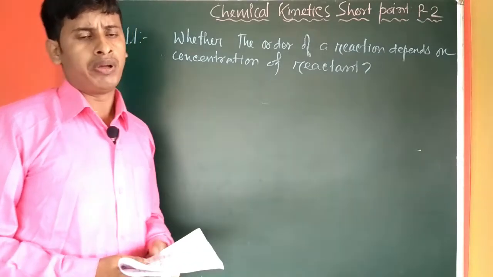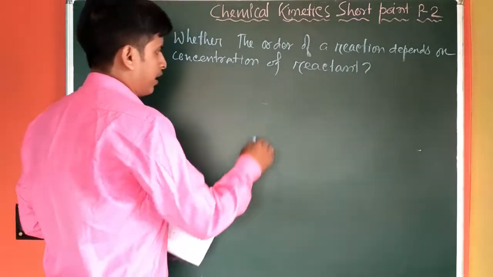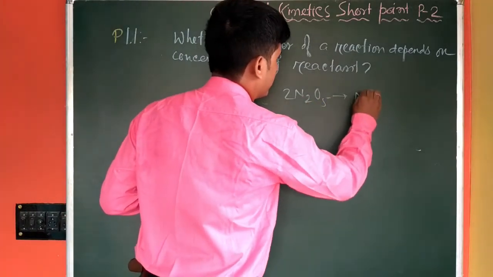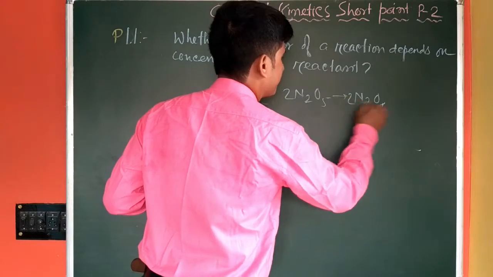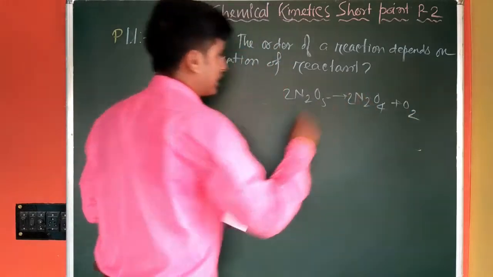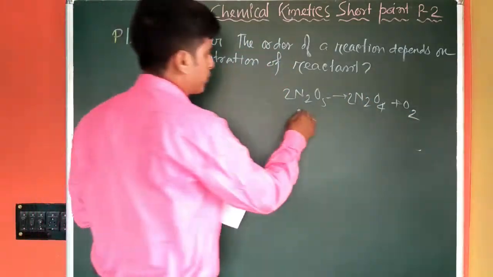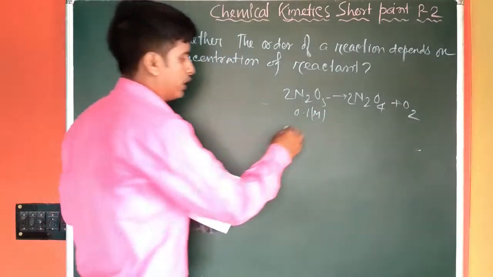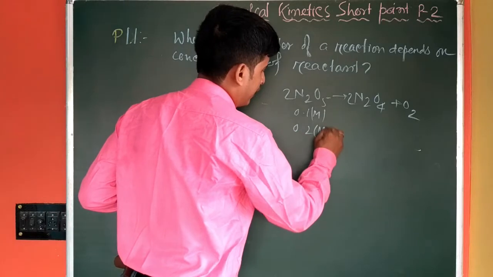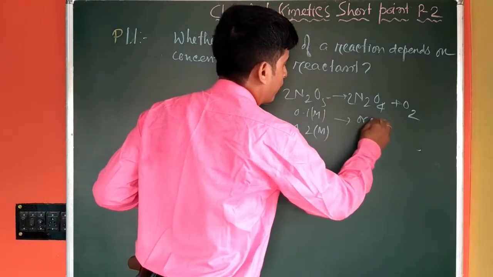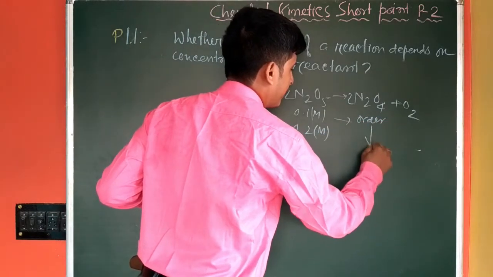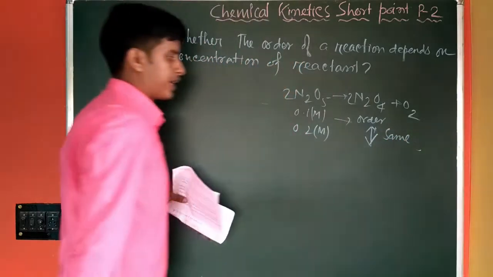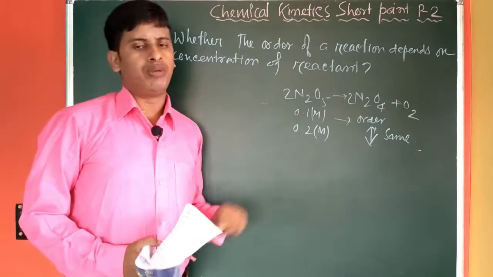That means N2O5 converting into N2O4 plus O2 is a first order reaction. If we start from 0.1 molar N2O5 or 0.2 molar N2O5, the order will be the same in both cases.